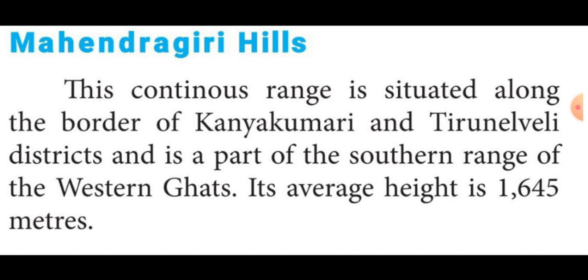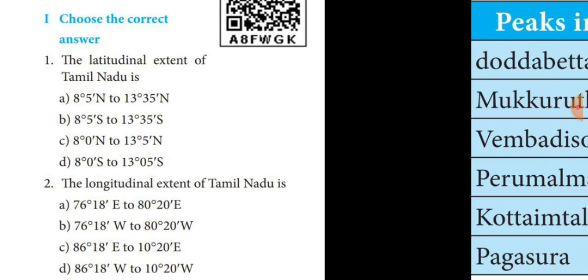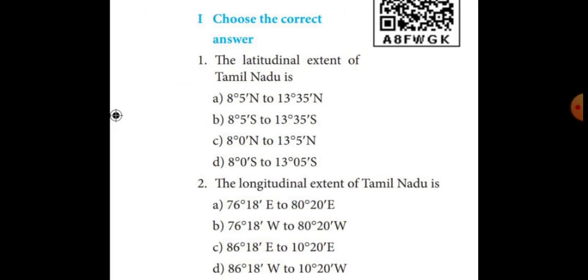Okay, students, all take your book. Now we will turn to the exercise pages. Page number 216. Choose the correct answer. First question: The latitudinal extent of Tamil Nadu is 8 degree 5 minutes north to 13 degree 35 minutes north. Answer is A option. Then second question: The longitudinal extent of Tamil Nadu is 76 degree 18 minutes east to 80 degree 20 minutes east. Second question also A option.